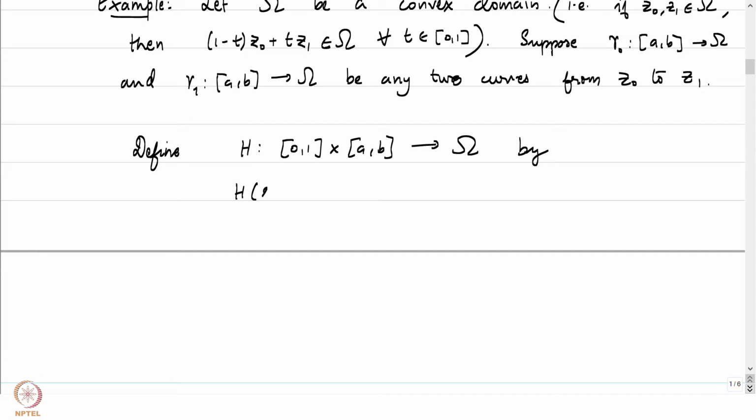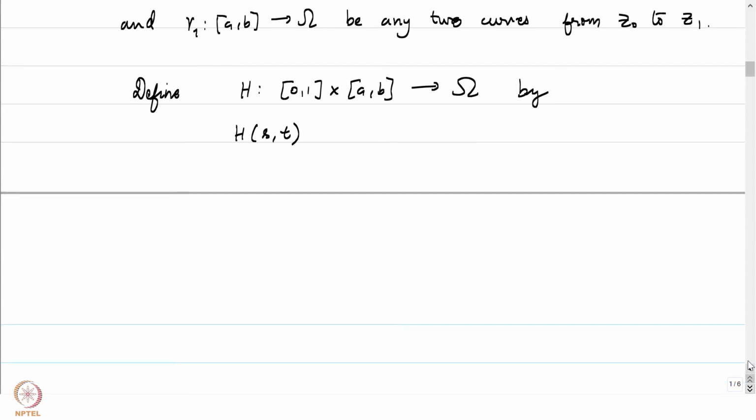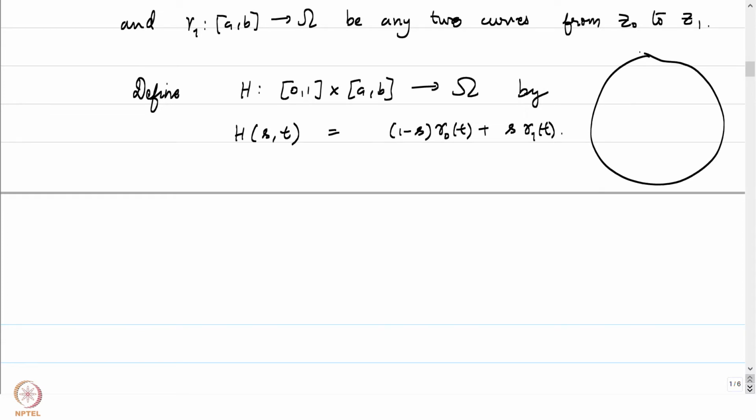H of S comma T: at the stage S, we would like to see what the map gamma S at T will be. That's just going to be equal to 1 minus S times gamma 0 of T plus S times gamma 1 of T.